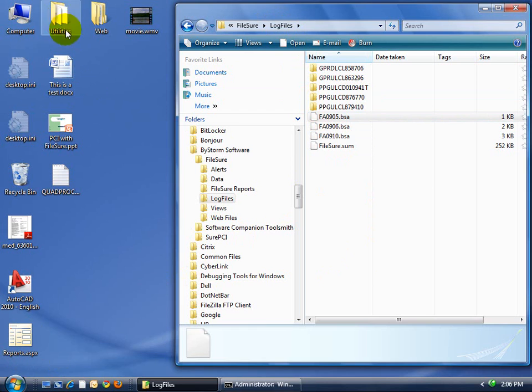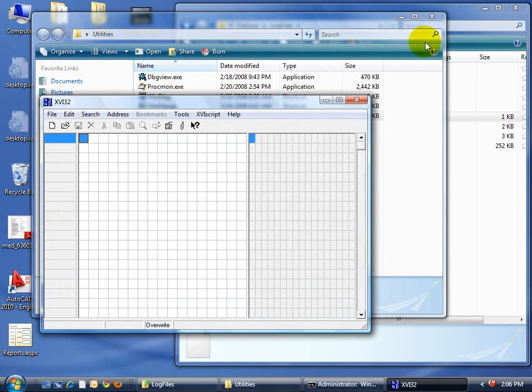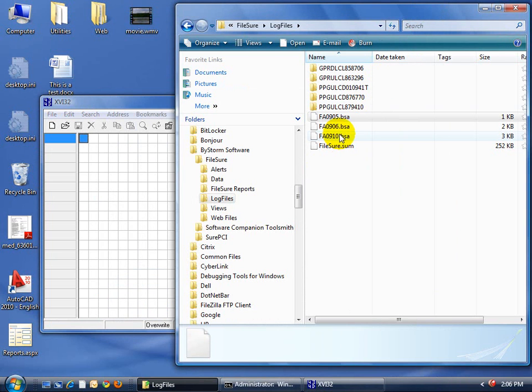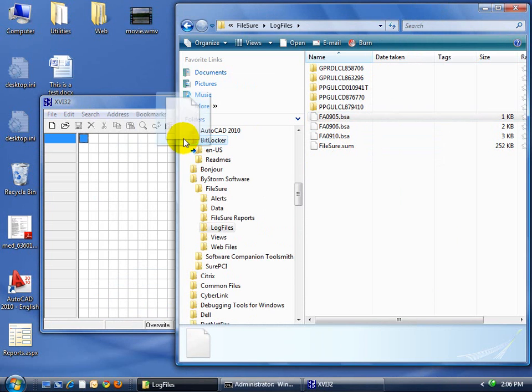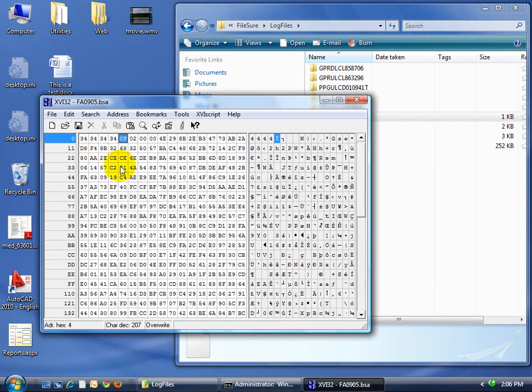So what I'm going to do is attempt to corrupt the data, which should not be allowed. Because if I can corrupt the data, obviously I can cover my tracks. So I'm just going to open up one of these log files, and I'm going to type in some garbage here. That should be good enough to mess up the log. So I'm just going to try to save it.